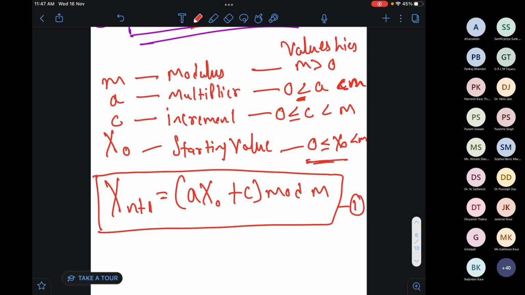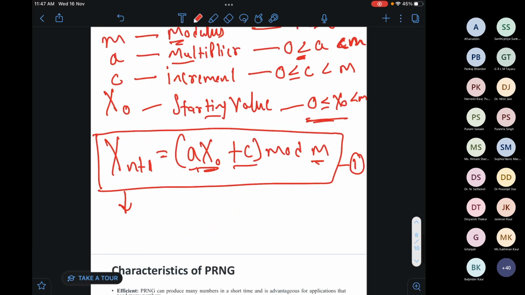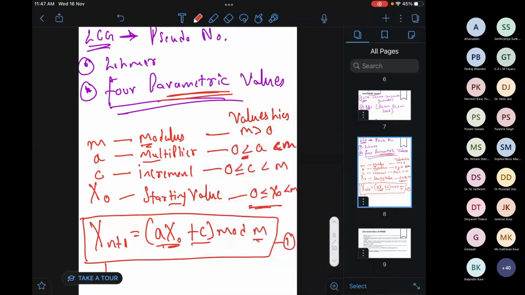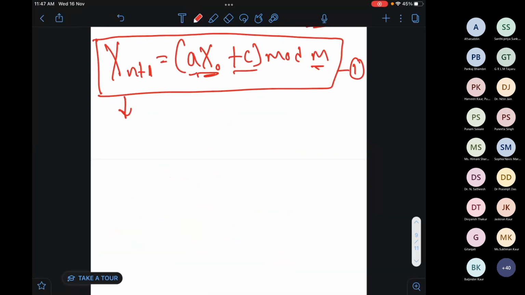All these parametric values, that is M the modulus, A the multiplier, C the increment, X naught the starting value. By putting all these values, I will get the next number, the next pseudo number. I think the equation is very simple, and we'll do some basic numericals to generate a pseudo random number. Then you will easily get to know how it works and what we are getting.